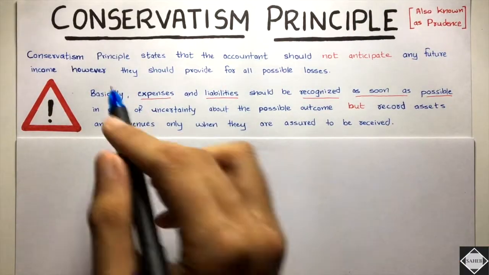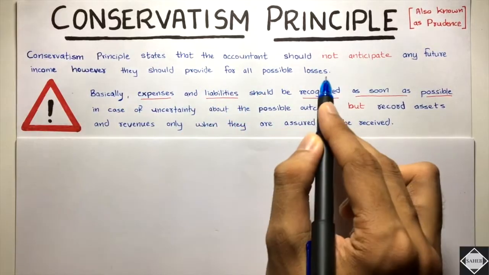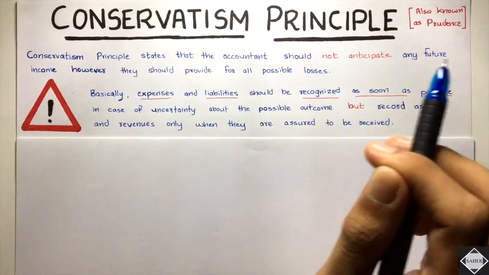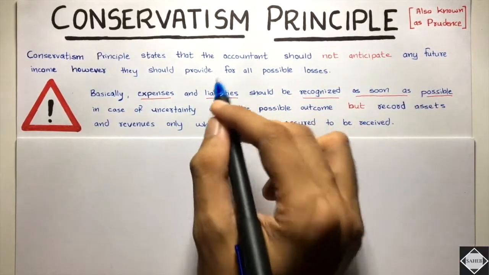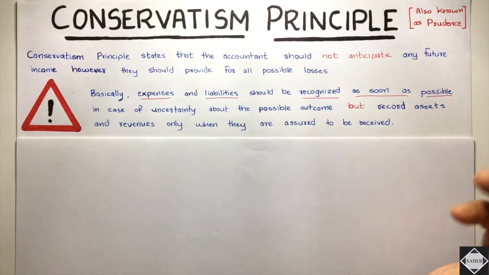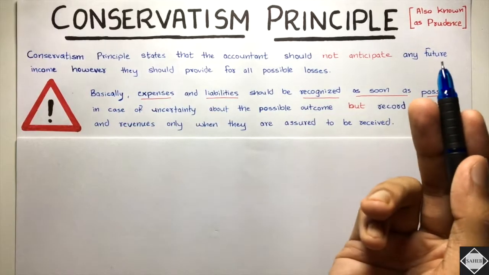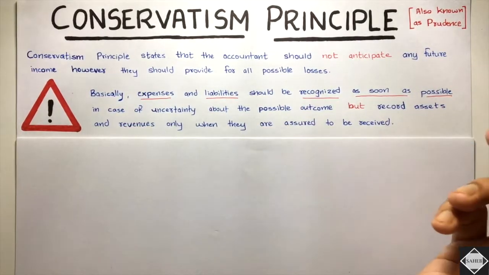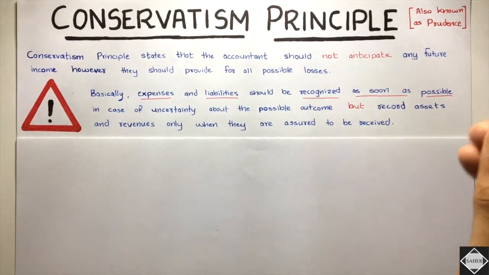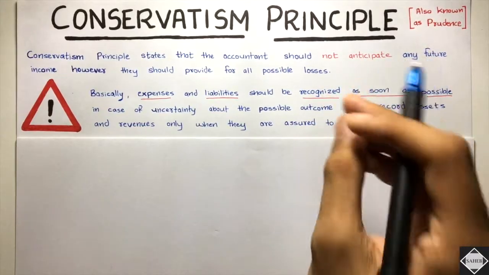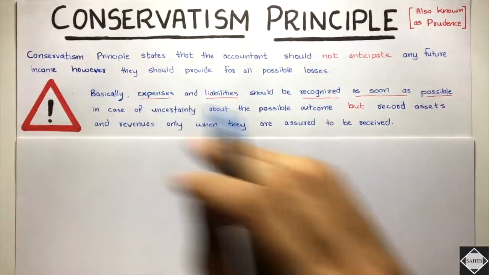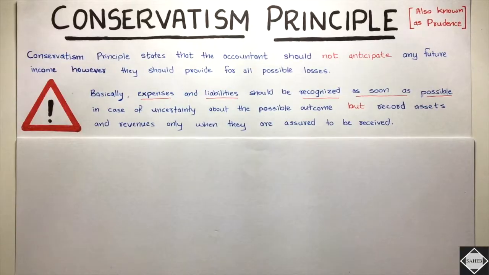See here, they should provide for all possible losses. Recognize the bad news first. Whatever bad is going to happen in future, you're expecting it, it's not 100% sure, it may or may not happen. If any such bad thing may happen in future, then you have to do something about it right now in the financial statement.